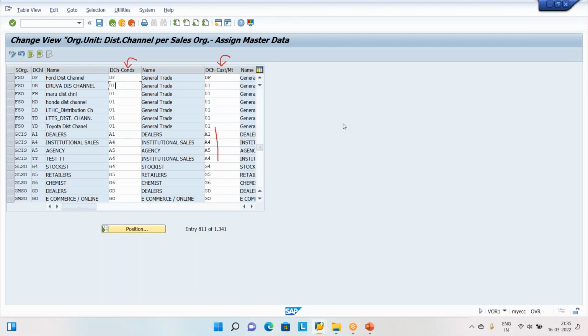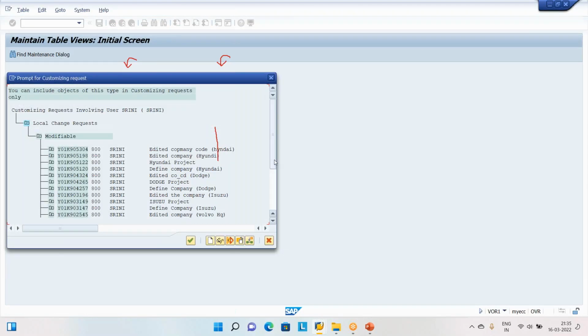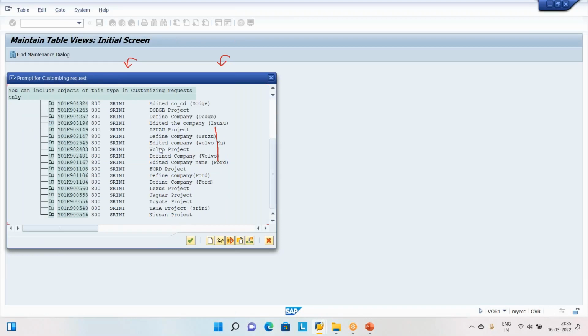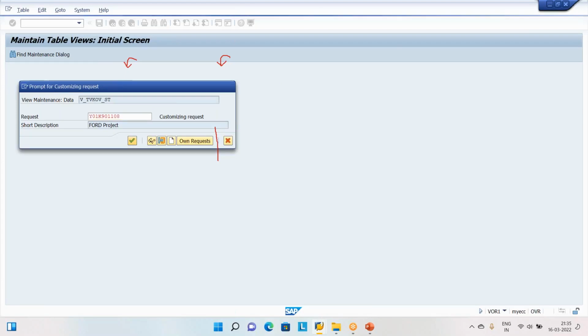Just please follow me. Actually, this is not our module. Don't break your head over why this is done like that. Nothing to worry. Click save. Okay, right, do this one. Unless you do all of this, unfortunately, you cannot create the customer master record. Save it in your project by the name Ford. Go to the SAP down here, somewhere Ford is there, and save it with this text. Then the system saves this step.